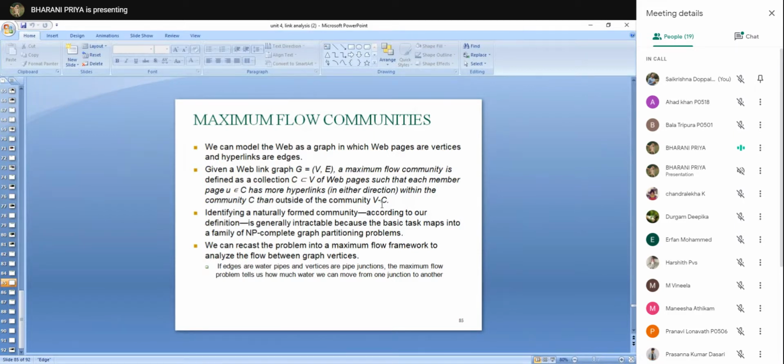Try to understand the definition. So you have a set of web pages. Out of the set of web pages, you are taking the subset of web pages which belong to the same community. And each web page in the community should have more hyperlinks within that community rather than outside the community. So the main aim of maximum flow community is to divide the web pages into those which belong to the community and those which do not.